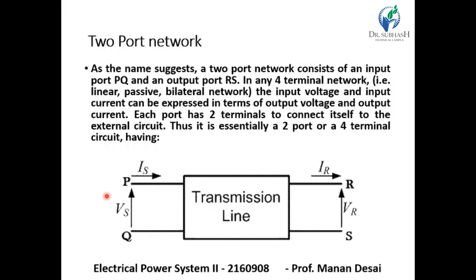The input voltage and input current can be expressed in terms of output voltage and output current. Each port has two terminals to connect itself to the external circuit. Thus, it is essentially a two-port, four-terminal circuit.